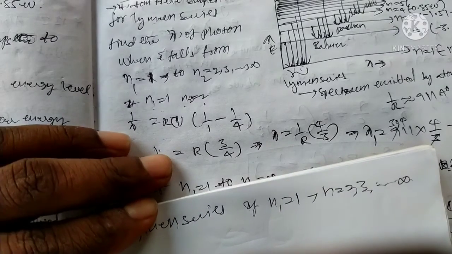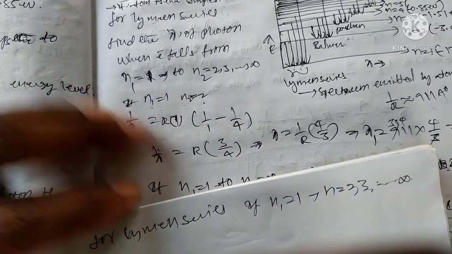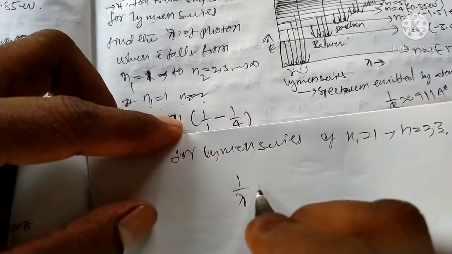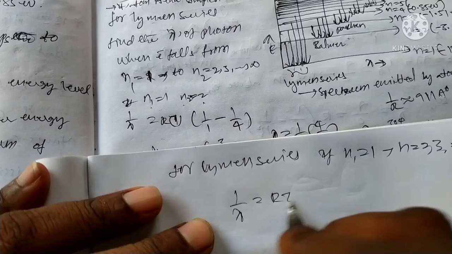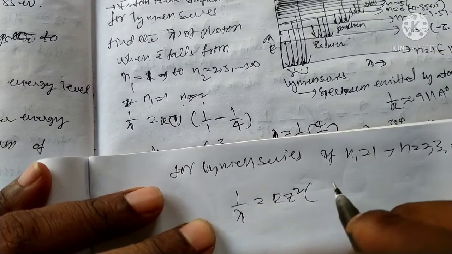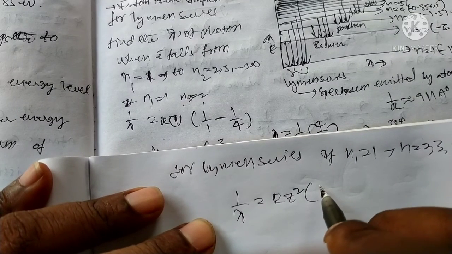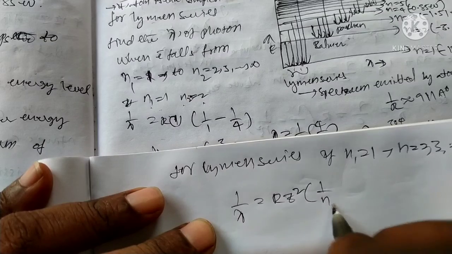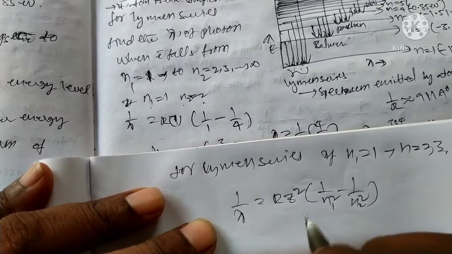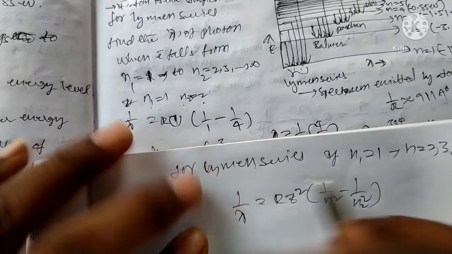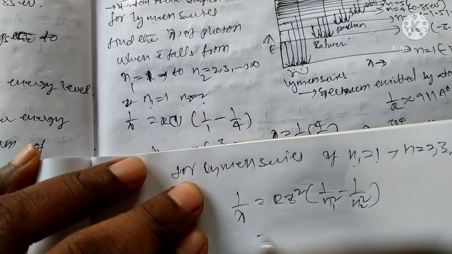What is the suitable wavelength? 1 by lambda is equal to R Z square into (1 by n1 square minus 1 by n2 square). For hydrogen, Z is equal to 1, n1 is equal to 1.